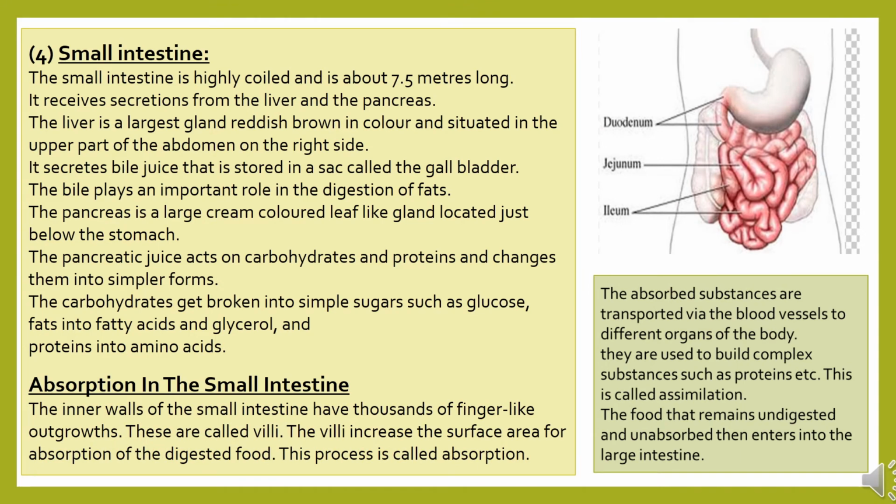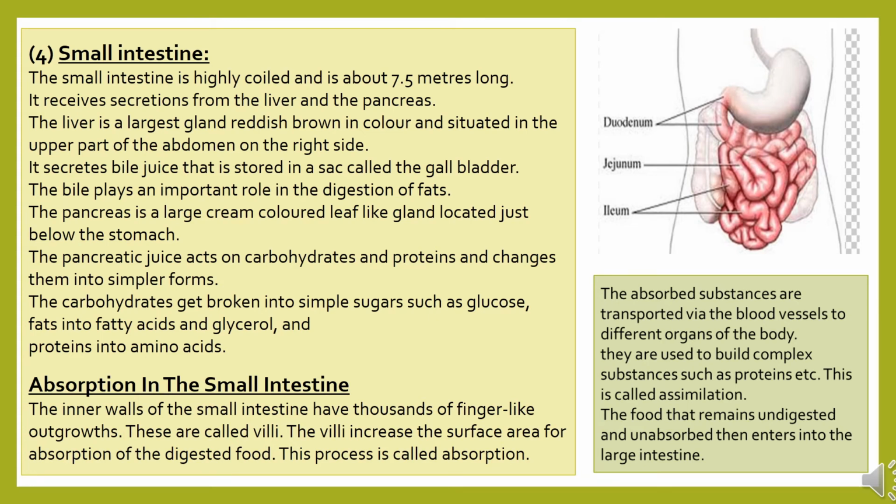The small intestine is highly coiled and is about 7.5 meters long. Here the complete digestion takes place. It receives secretions from the liver and the pancreas. The liver is the largest gland, reddish brown in color and situated in the upper part of the abdomen on the right side. It secretes bile juice that is stored in a sac called the gallbladder. The bile plays an important role in the digestion of foods.